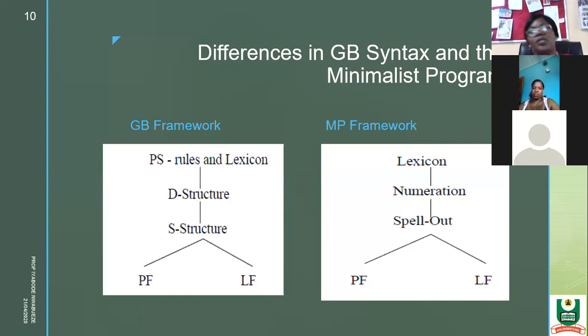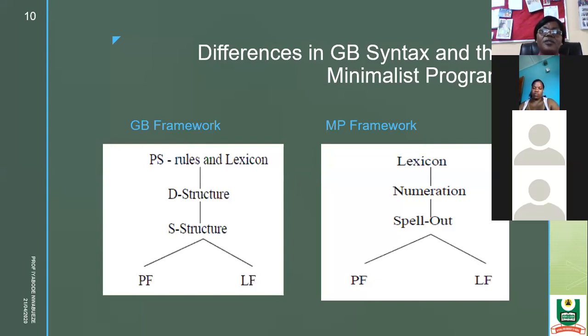Thank God. Now like I was saying, the differences in the structure. Now that helps us to understand when we begin to apply it to every other thing. That helps us understand why GB syntax was having the D structure and the S structure. Now the PS rules have been removed, so the only thing you have is the lexicon, as you're going to see when we are doing the analysis. Hopefully by next time, I'll be able to go to the e-library to use the board for you.